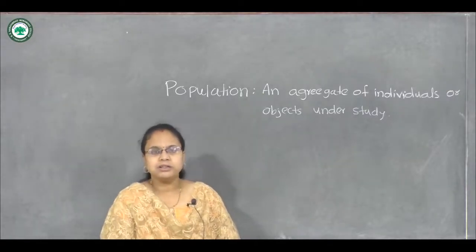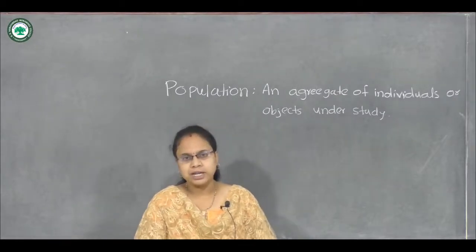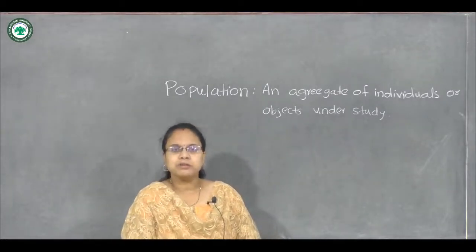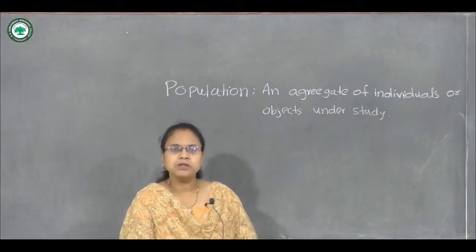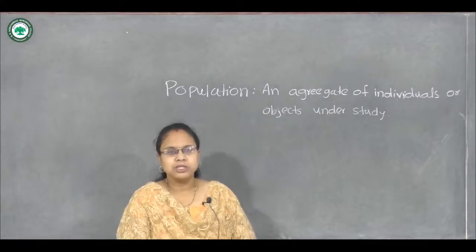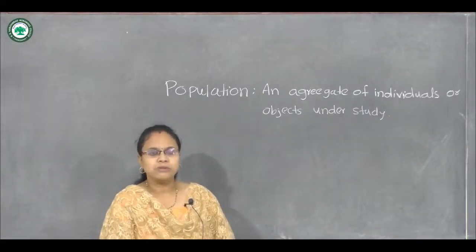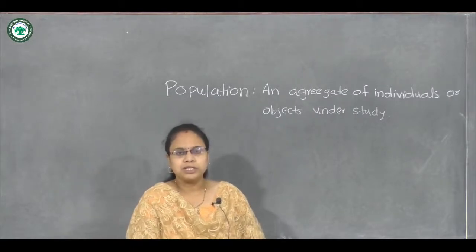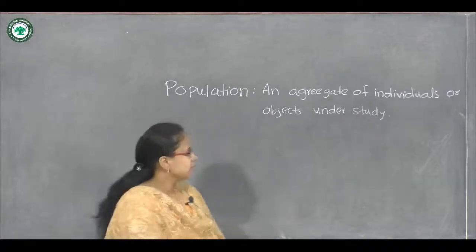Or while studying the manufacturing of a bulb in an industry, then the bulbs produced at a particular time may be our population. So this is all about the population, and the very famous example of taking the population is census method. So statistical population.